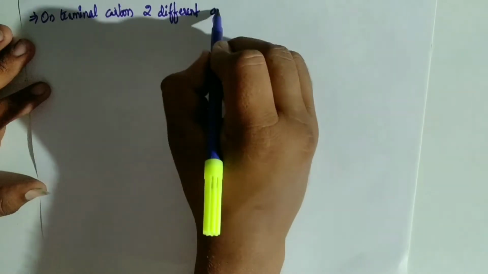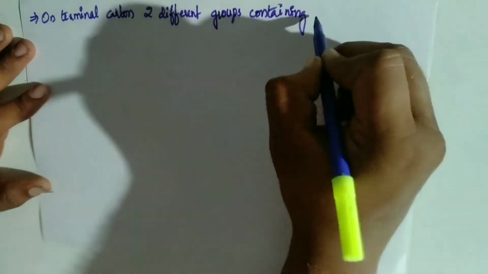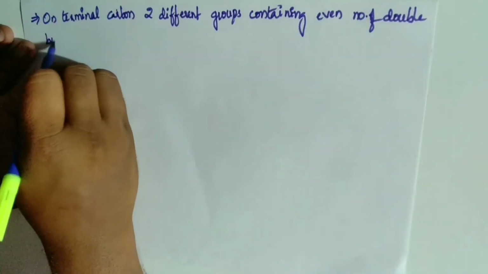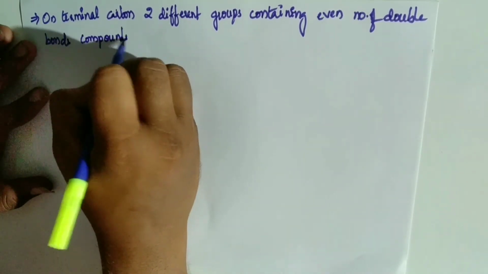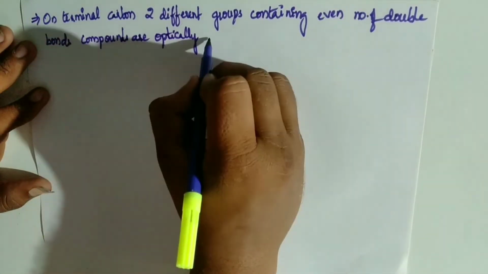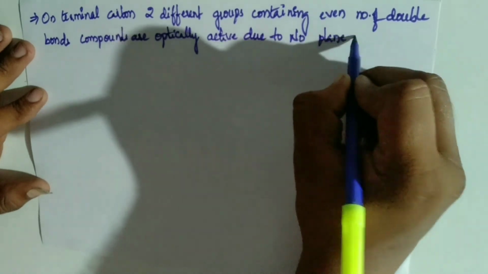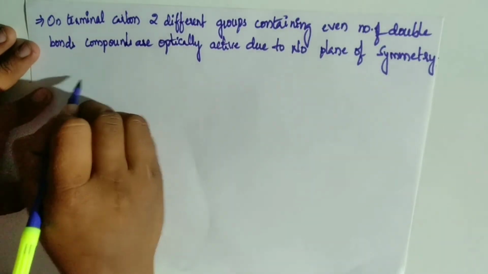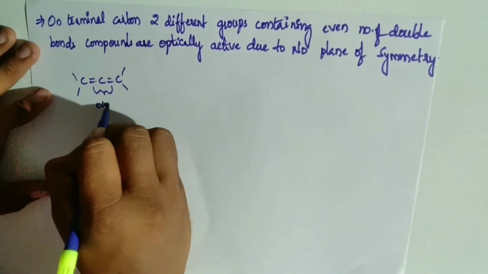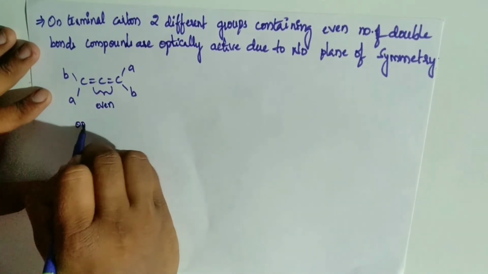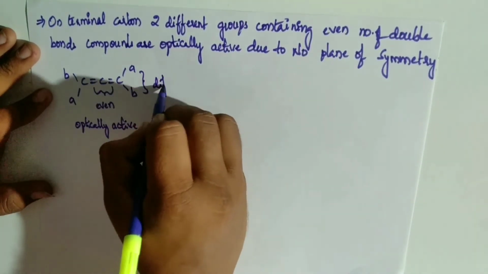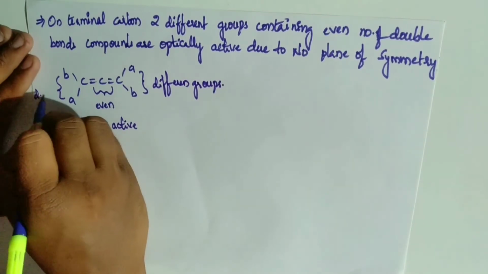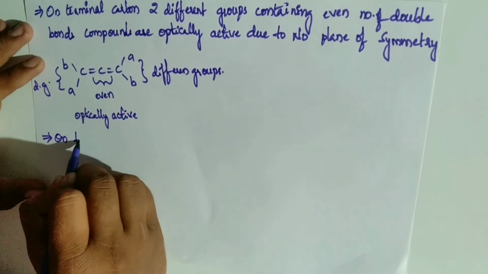On terminal carbons, 2 different groups with an even number of double bonds make compounds optically active due to no plane of symmetry. Here I am writing one example. You can see an even number of double bonds and different groups bonded to the terminal atoms. So it is optically active.